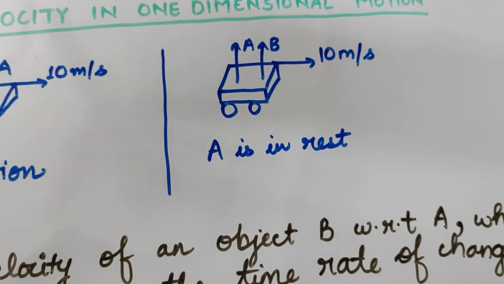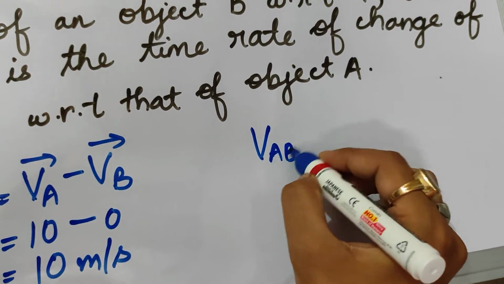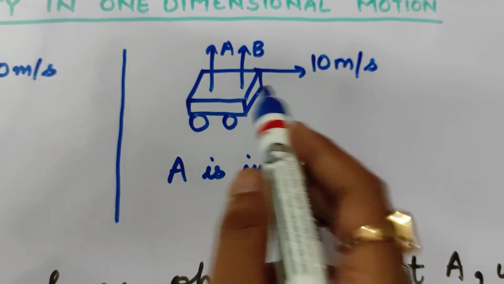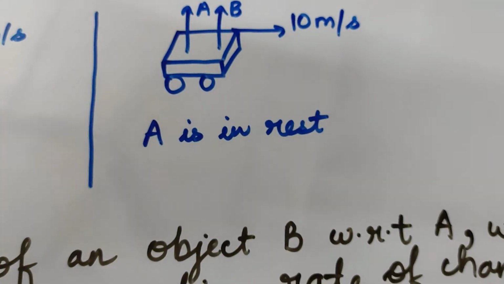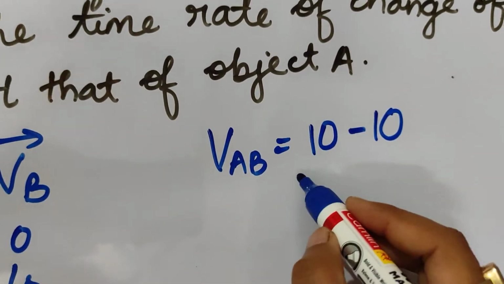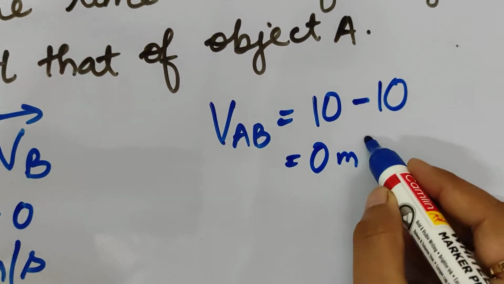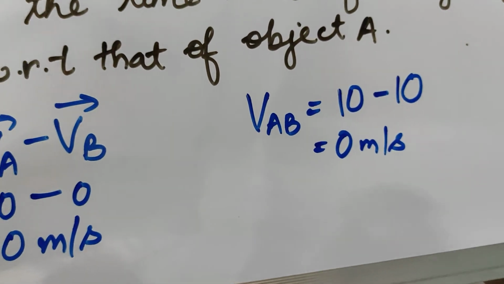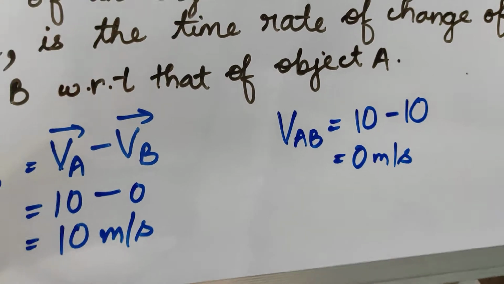So the velocity of A with respect to B is 10 meter per second in the first case. But when we talk about this example, what will be the velocity in this case? A is moving with velocity 10 meter per second and B is also moving with the same velocity. So we will get 10 minus 10, which is 0 meter per second. So now the velocity of A with respect to B will be 0 meter per second in this case.